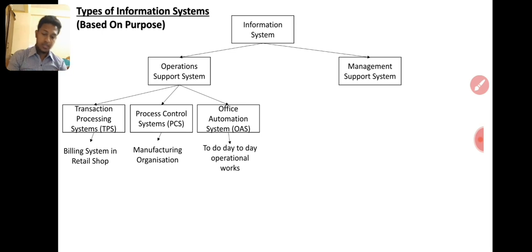The office automation system is where day-to-day activity is worked on. It means that if we write checks, the transaction processing system captures the transaction. Once captured, the transaction is given to the accounts department. Mostly accounts department personnel will use this office automation system, right? We don't use the manual ledger book. Now we are using ERP, Peachtree, QuickBooks. Those are office automation systems, right?